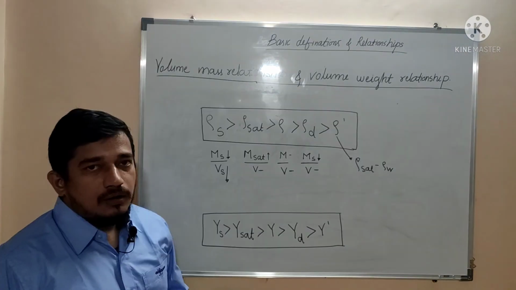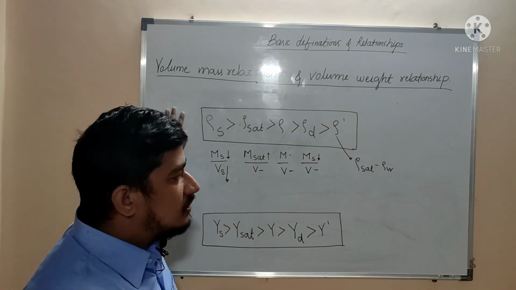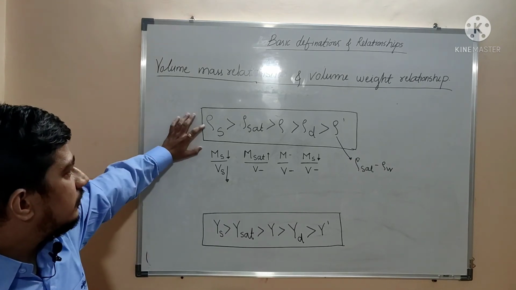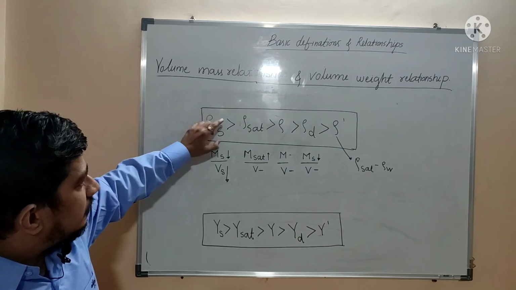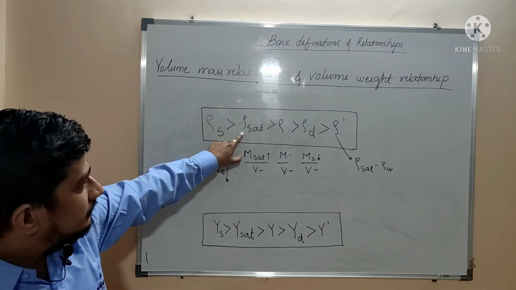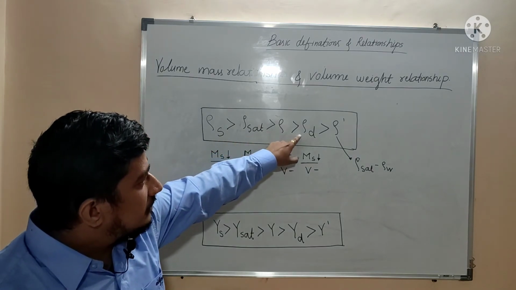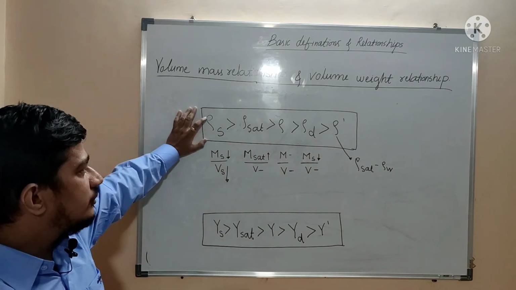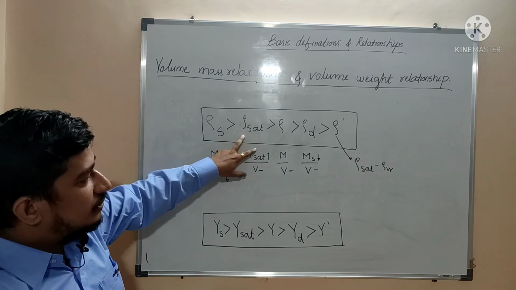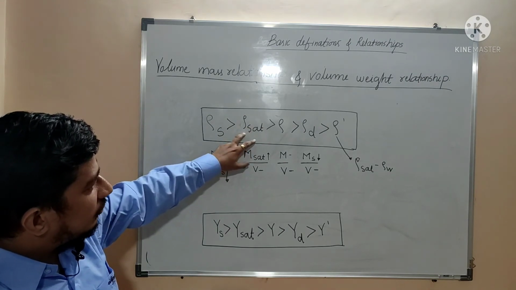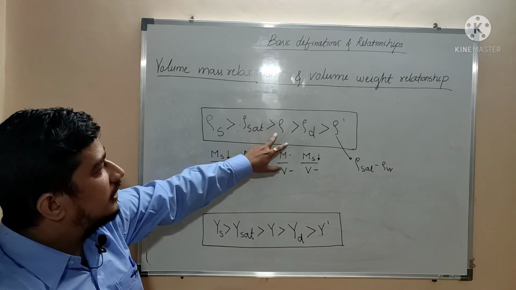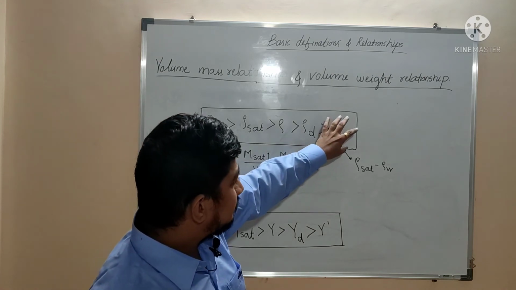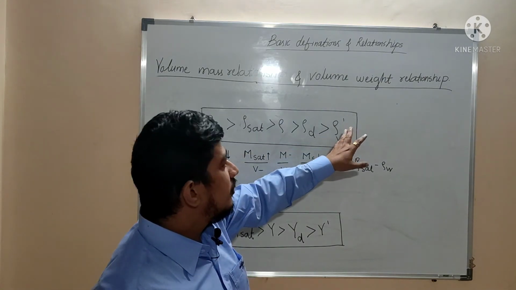So if we want to establish a certain relationship between all of these 5 terms, that is density of solids, then density of saturated soil, bulk density, dry density and submerged density. So this is the general tendency that density of solids will be greater than density of saturated soil. The density of a saturated soil will be greater than the bulk density, and the bulk density will be greater than the dry density, and the dry density will be greater than what we can say the submerged density.